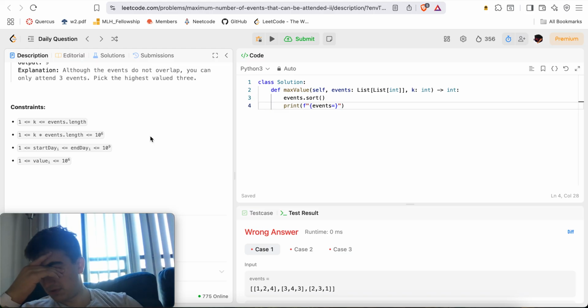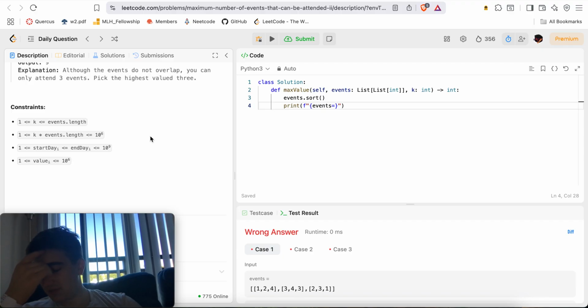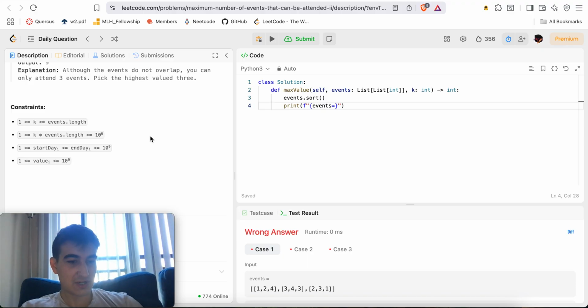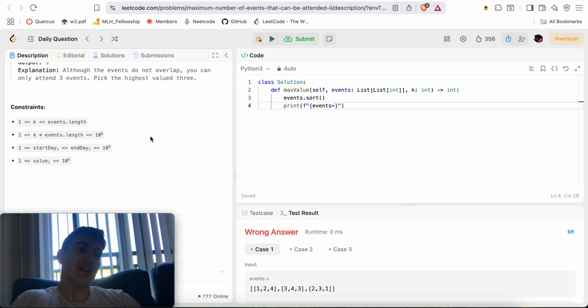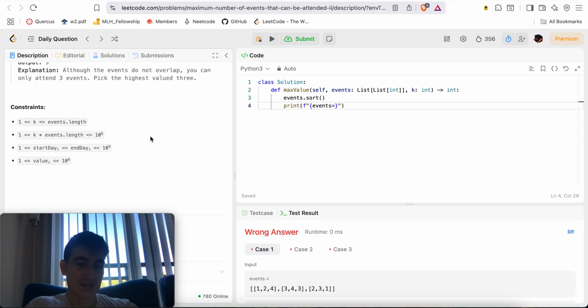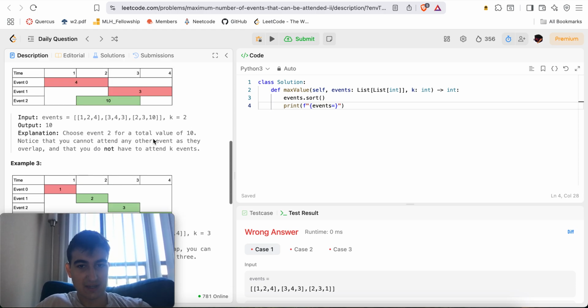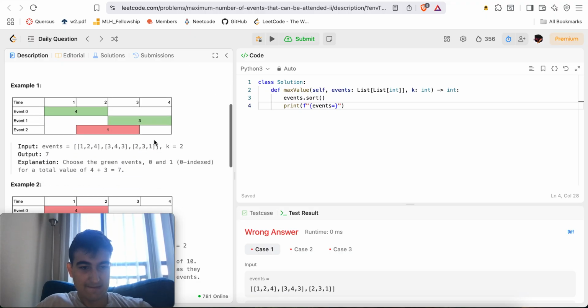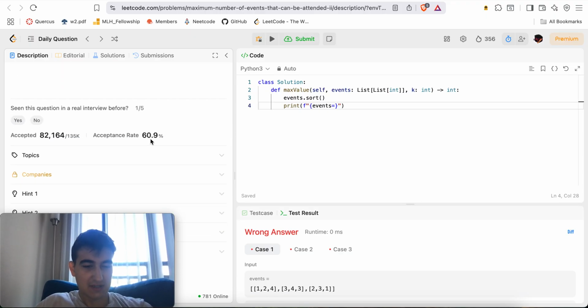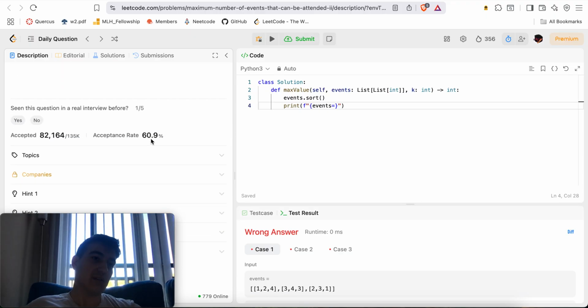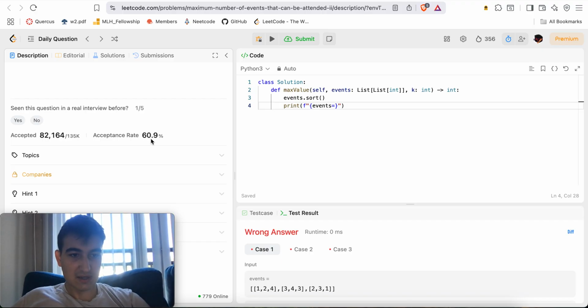Maybe it's one of those DP problems where I point to the next best one, and then I form a solution with all the best ones, and I just take the top k out of those. Although the fact that I can only take up to k intervals might start messing up the problem. Right, because I could do it based off k and n and i. Okay, a 60% acceptance rate is unusually high. That would suggest that the problem is not that hard.